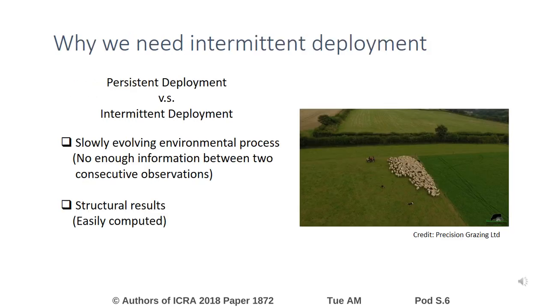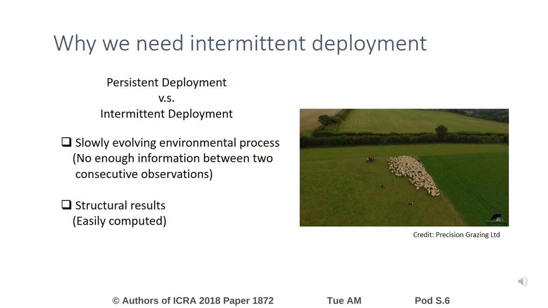The first question is why we need an intermittent deployment policy. Because the large body of robotics research work is focused on the assumption that an environment should be sensed. Our suggestion in this paper is that we should first ask ourselves when it is appropriate to deploy our robot. Specifically, we want to select a good policy, which can minimize the cost of deployment while maintaining a high sensing